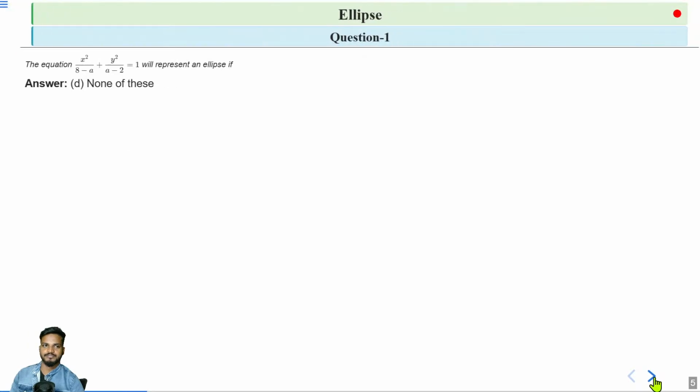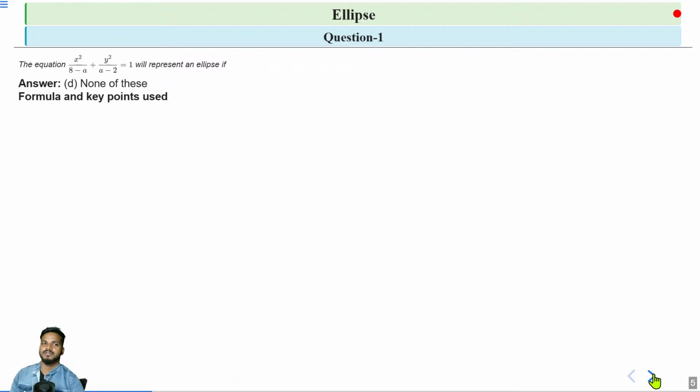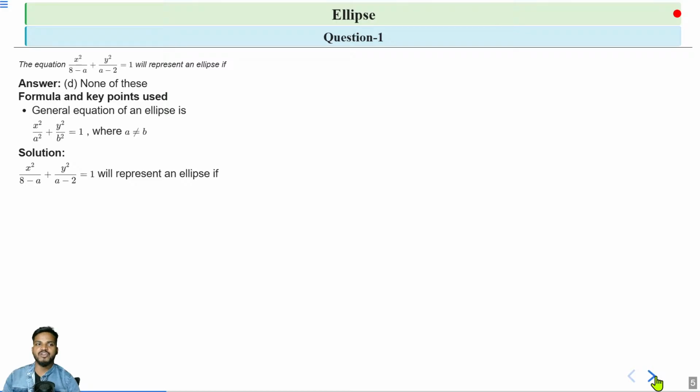Okay, let's solve. The correct answer is D, that is none of these. Formula that we use: first, the general equation of an ellipse is x square by a square plus y square by b square is equal to 1, where a is not equal to b. This is the first condition. So, the equation x square by 8 minus a plus y square by a minus 2 is equal to 1 will represent an ellipse if first 8 minus a is greater than 0, a minus 2 is greater than 0, and second 8 minus a is not equal to a minus 2.